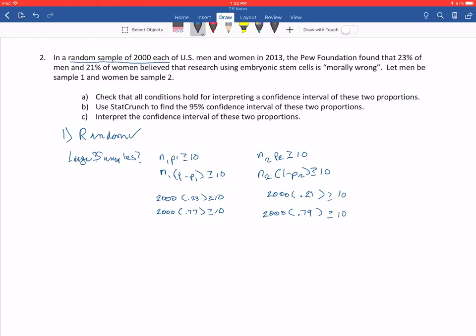So we need to check that all of those things are greater than or equal to 10, and they are all much, much greater than or equal to 10. They're all in the hundreds or the thousands. So those are all good.